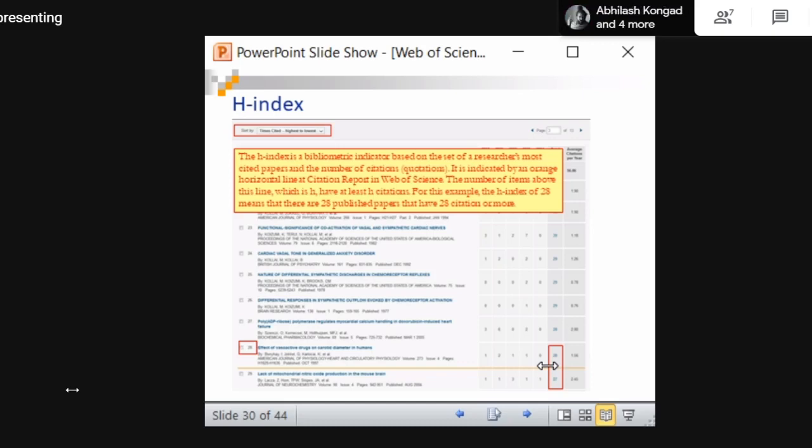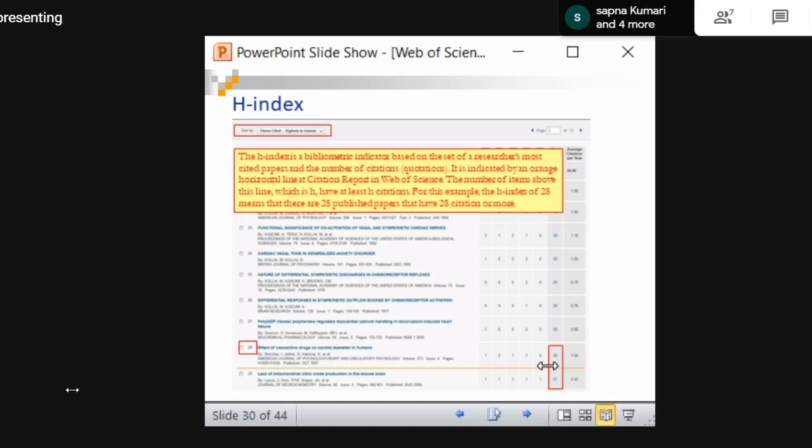In other words, the author has 28 papers with at least 28 citations each, and the remaining papers have fewer than 28 citations. So the H index is 28.